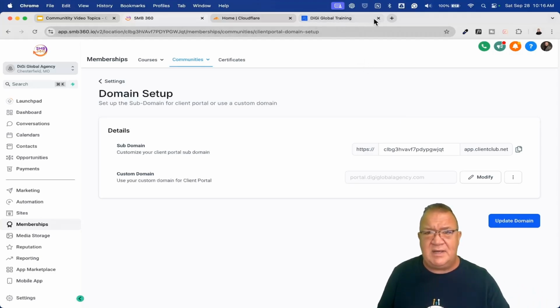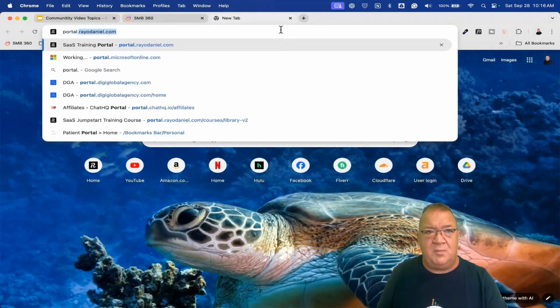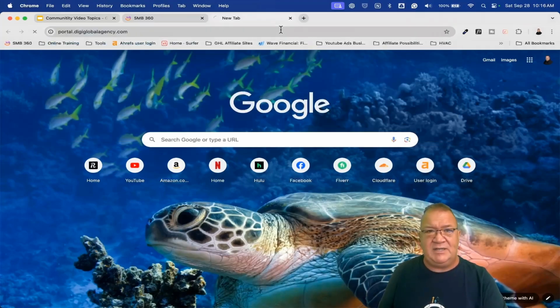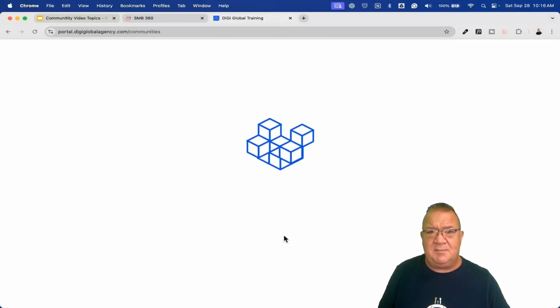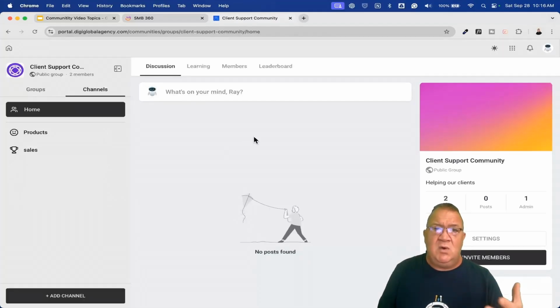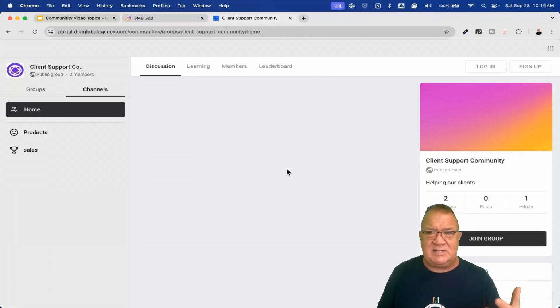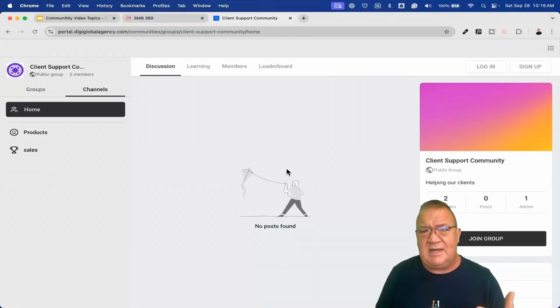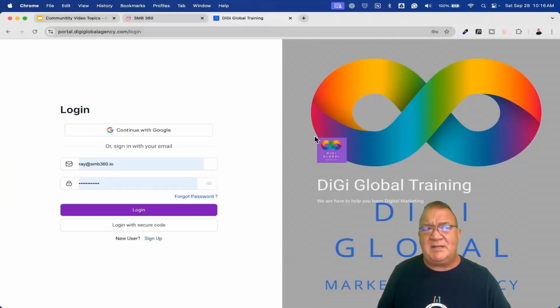Now what I want to do here is go through, I'm going to close this tab now that we got that done. I'm going to go to portal.digiglobalagency.com. Now this right here, again, should kick back and get logged into our portal. Right now, I am already logged in here, but what I want to do is log back out. And that's one of the nice things, once you're already logged in, for your clients that you can sit back and they can just log right back in and don't have to worry about this stuff. So come on. So there you go. I'm just trying to get back to the main training screen.